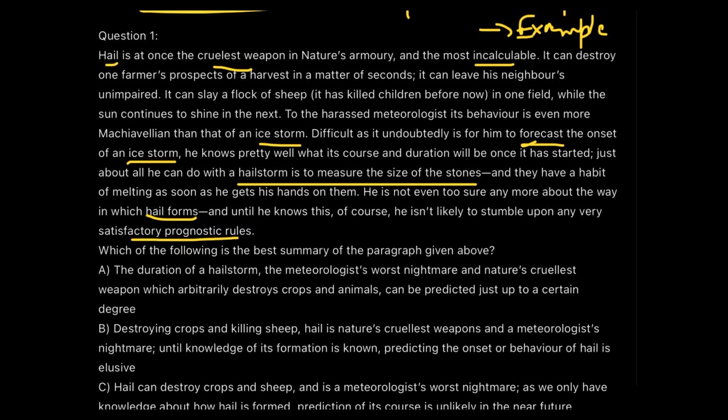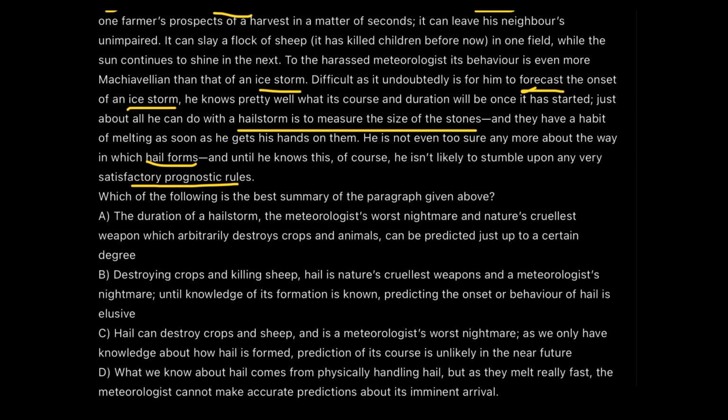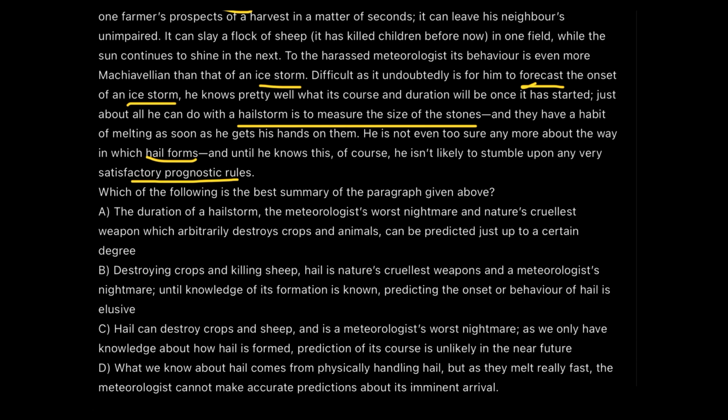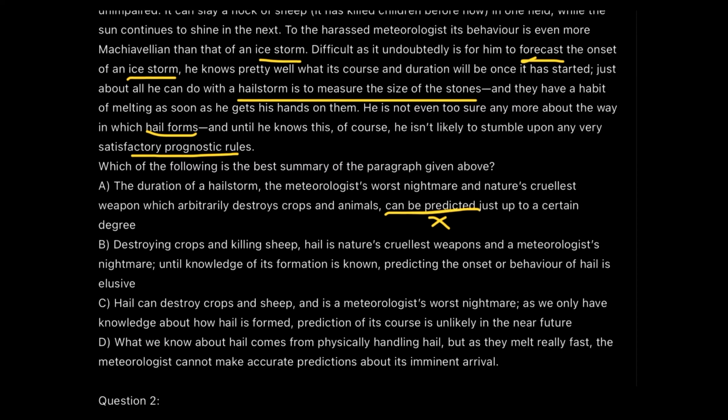So we will try to work on our skills of option elimination. We'll try to see which option really doesn't suit us and eliminate that. Reading the first sentence: the duration of the hailstorm, the meteorologist's worst nightmare and nature's cruelest weapon, which arbitrarily destroys the crops and the animals, can be predicted. Oh, come on, that's exactly the opposite of what we have been talking about in the paragraph. Seems to be absolutely wrong. We'll move to the second sentence.